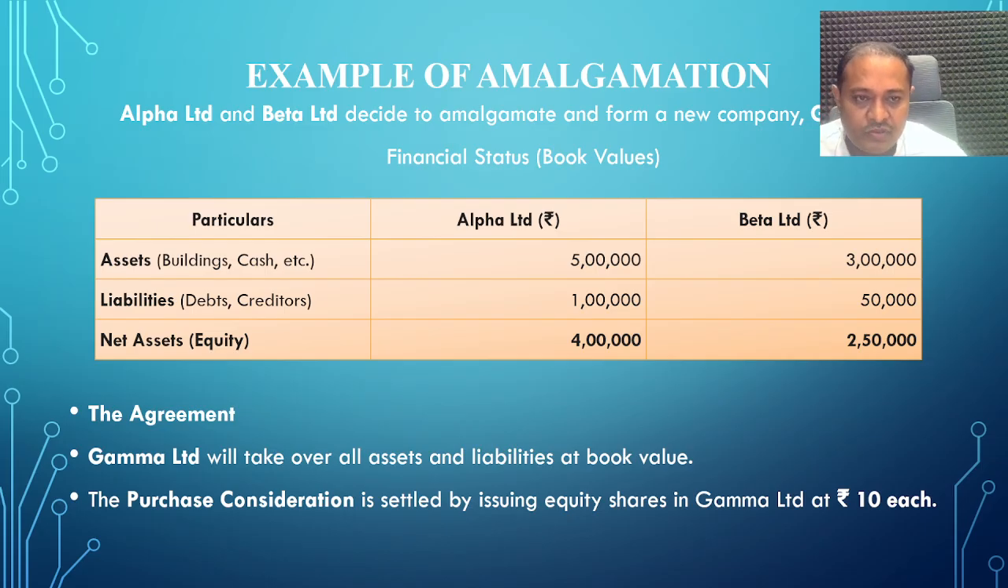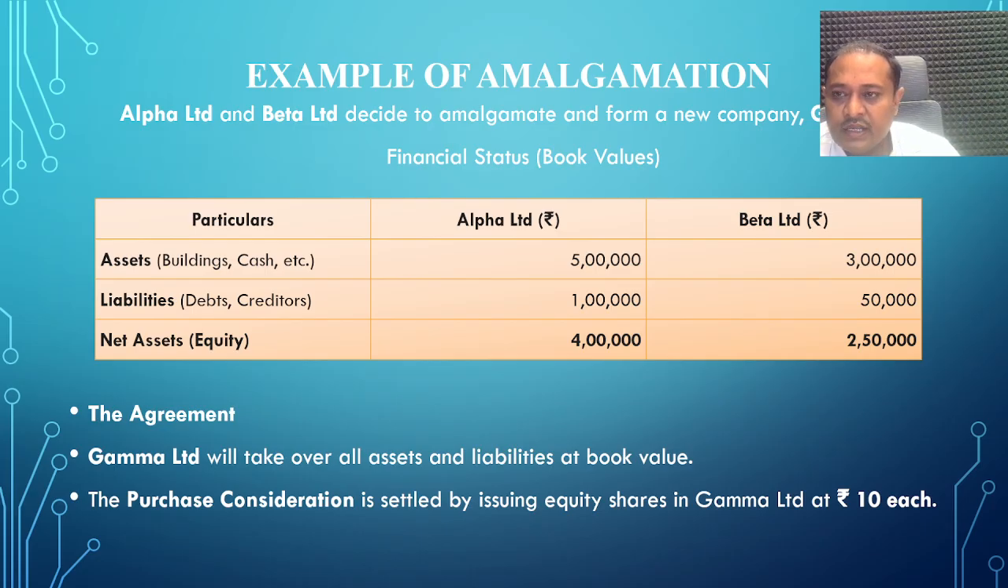There is no provision of depreciation, no provision of appreciation, and no provision regarding change in the liabilities amounts. So this is a simple example to easily understand the practical procedure of the amalgamation. The purchase consideration is settled by issuing equity shares in Gamma Limited at ₹10 per share.